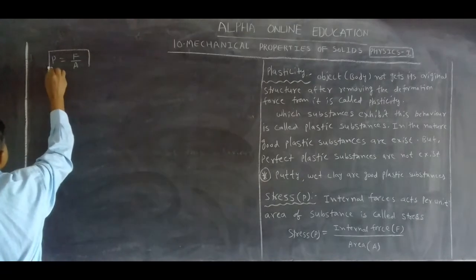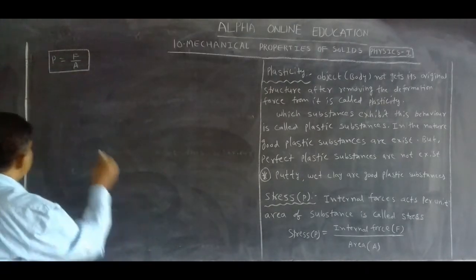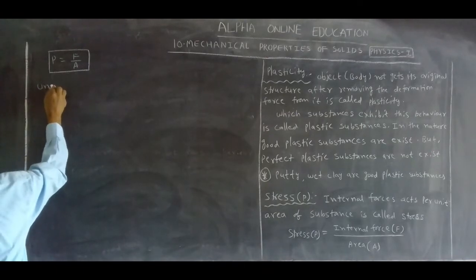In the examination we can get: define stress, write the unit. Now what is the unit of stress?